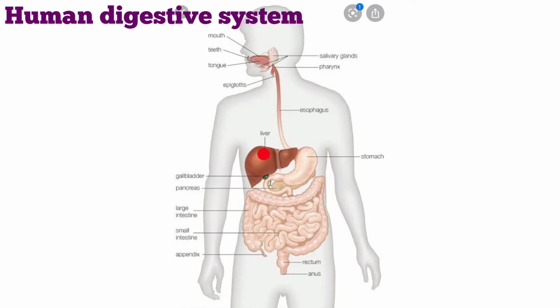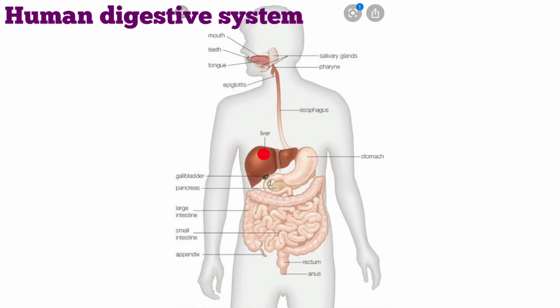Now let us see the secretion of the liver. The liver secretes bile juice which acts on fats. Fats are present in the intestine in the form of large globules which makes it difficult for enzymes to act on them. So what this bile juice will do is convert these large globules into small globules so that the enzymes can act on them more efficiently. So the function of bile juice is to make the medium of food alkaline and emulsify fat, which means it converts them